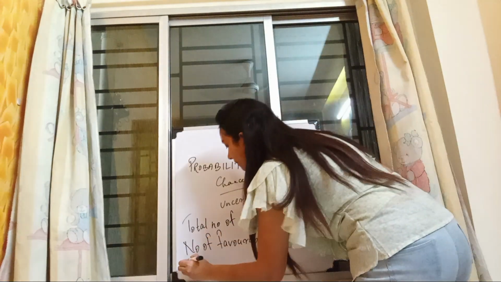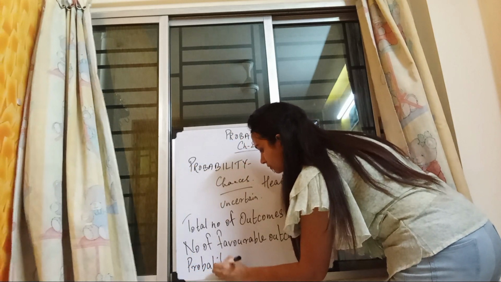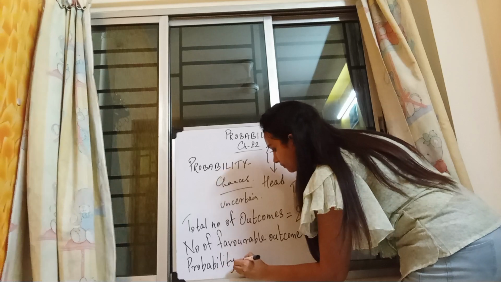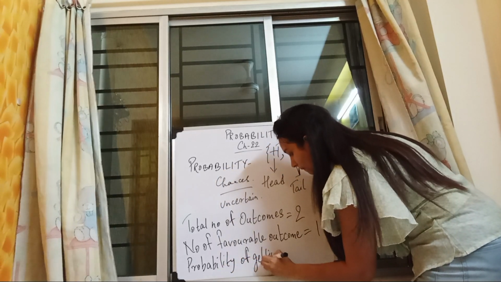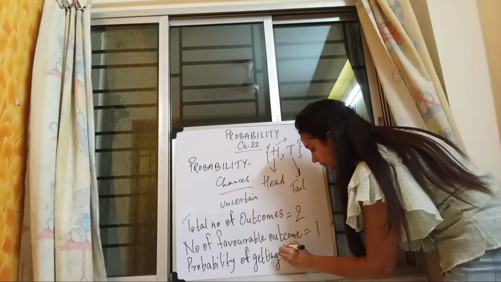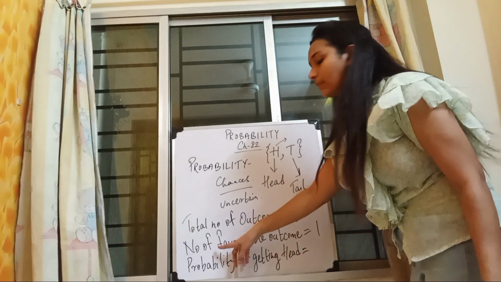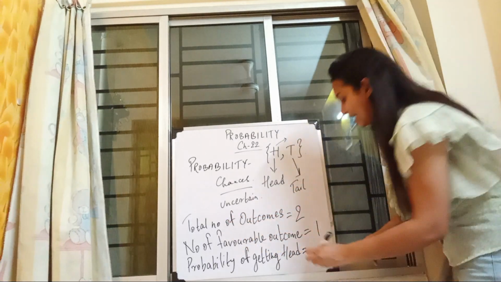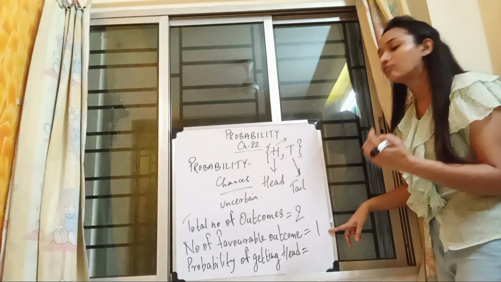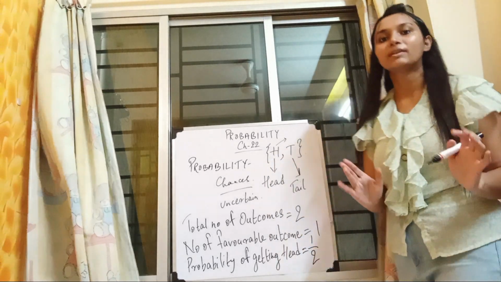So what is the probability of getting head? It is the number of favorable outcomes by the total number of outcomes, that is 1 by 2. Is this much clear to you?